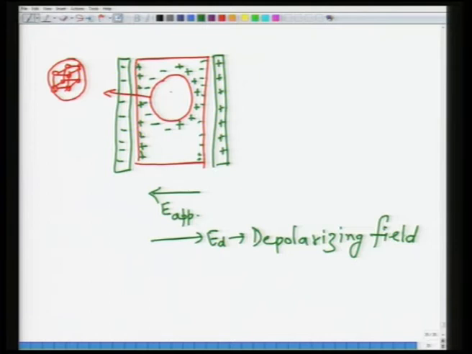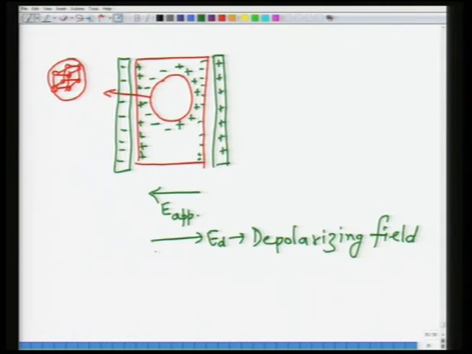And when you take a volume of material out and create a cavity inside, the surface charges on the surface of the cavity would be opposite to what you see on the surface of the material. So, you have the applied field in this direction, minus x in this case.